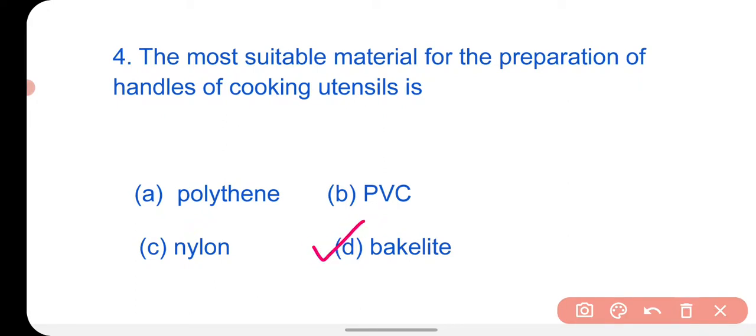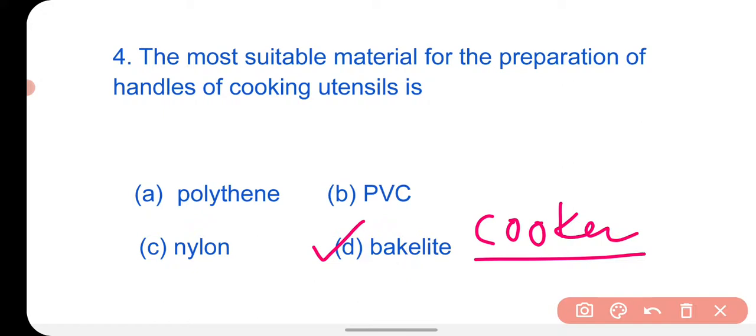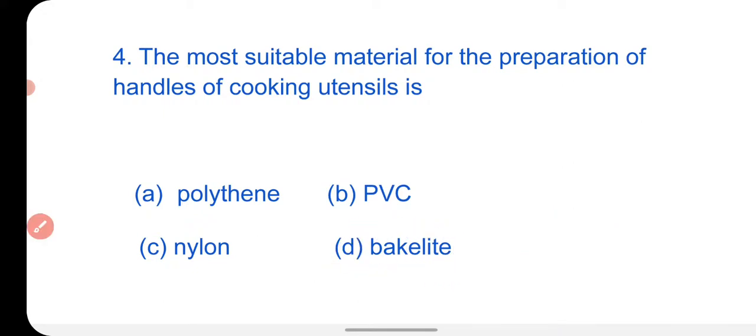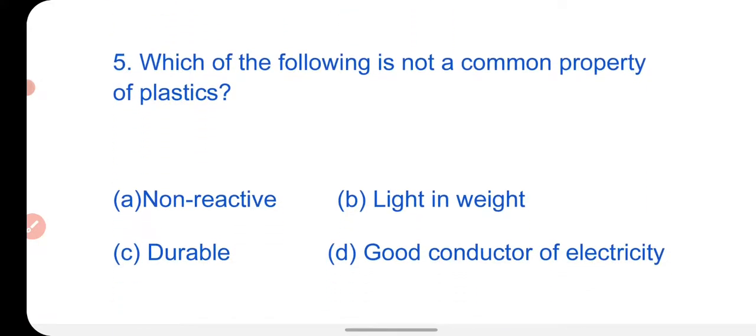We use bakelite to cover the handles of cooking utensils, and a very simple and common example is the cooker. In a cooker, the handle is covered with plastic, and that plastic is bakelite. As you know, plastics are insulators of heat, so we cover the handle of the cooking utensil so that we do not get heated up by handling it.